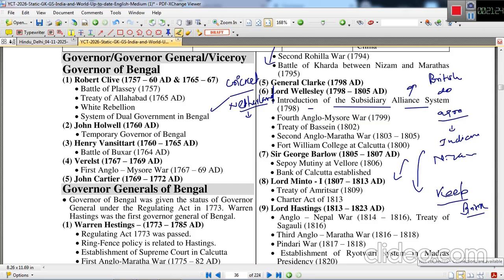So this was the subsidiary alliance system. Next was the Fourth Anglo-Mysore War. I told you that Tipu Sultan was defeated and killed by Lord Wellesley in this war.